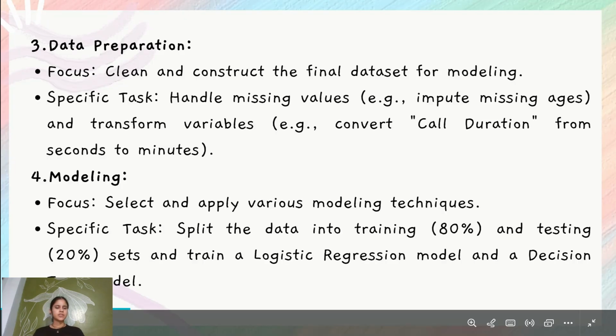The third one is data preparation. It focuses on cleaning and constructing the final dataset for modeling. The specific task is to handle missing values, like impute missing ages, and transform variables. For example, convert call duration from seconds to minutes. The fourth one is modeling. The focus is to select and apply various modeling techniques, and the specific task is to split data into training 80% and testing 20% sets, and train the logistic regression model and the decision tree model.